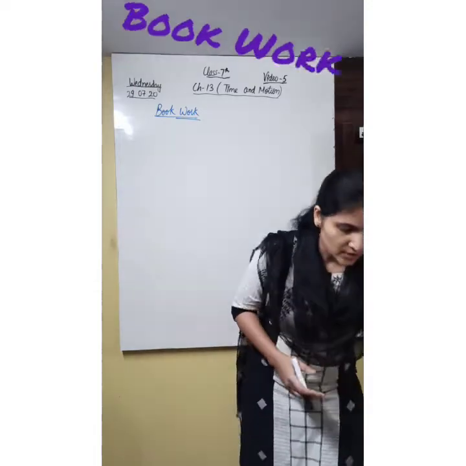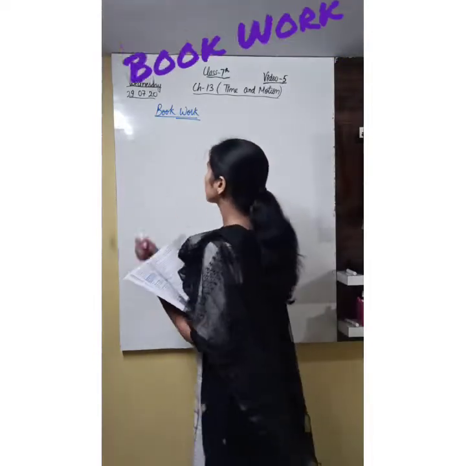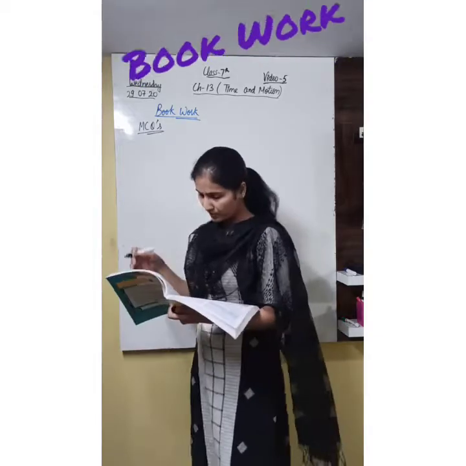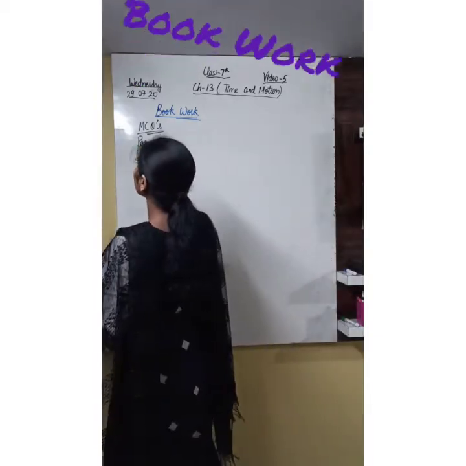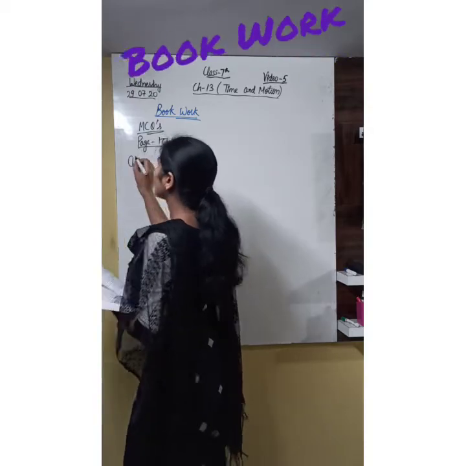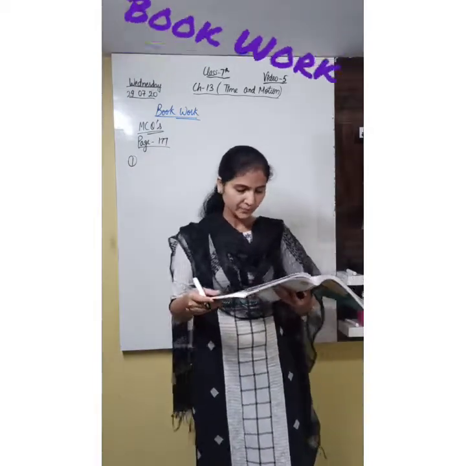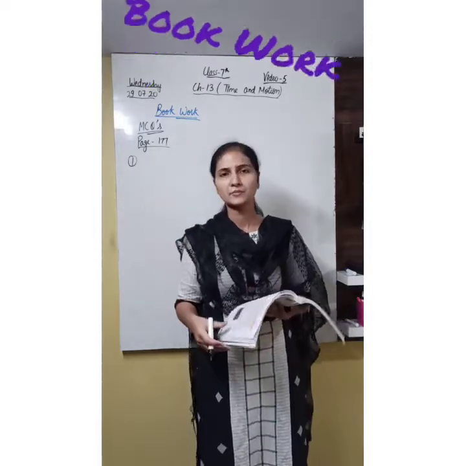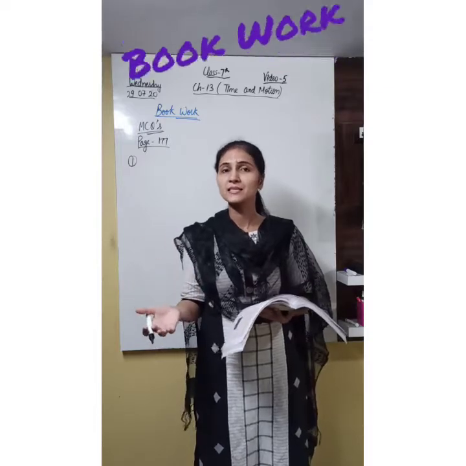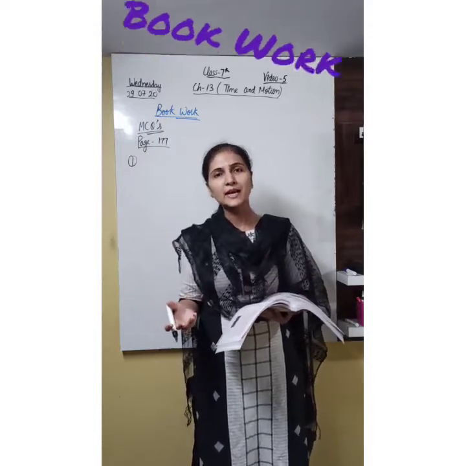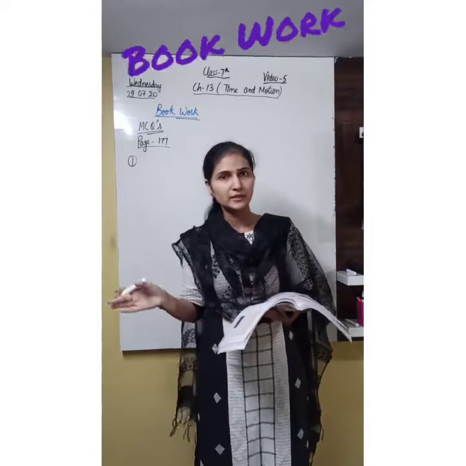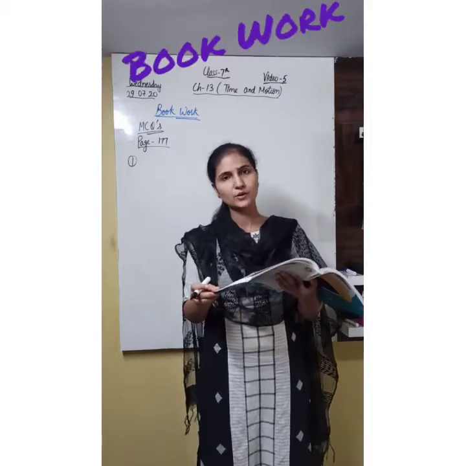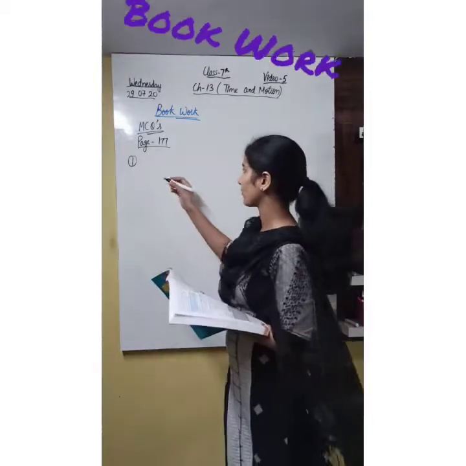So our first book work is in the form of MCQs. The first MCQ is present on pages 177 and 178. Which time measuring device was not used in ancient times? In earlier times, when our ancestors used to calculate time, which kind of device was not with them? Sundial, quartz watch, sand clock, water clock. So its answer will be B, quartz watch.